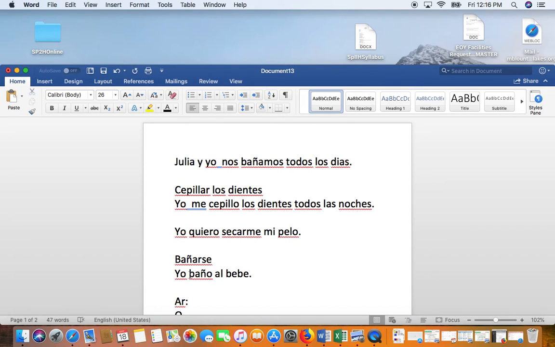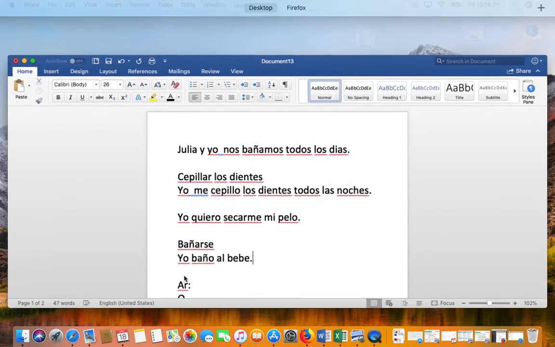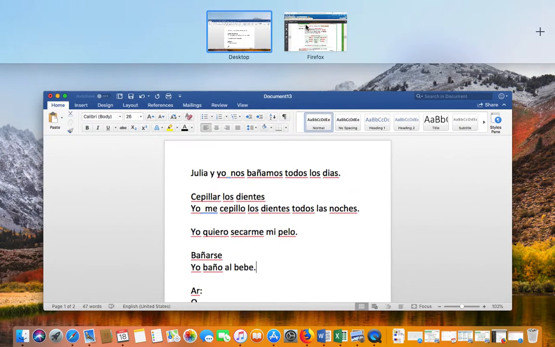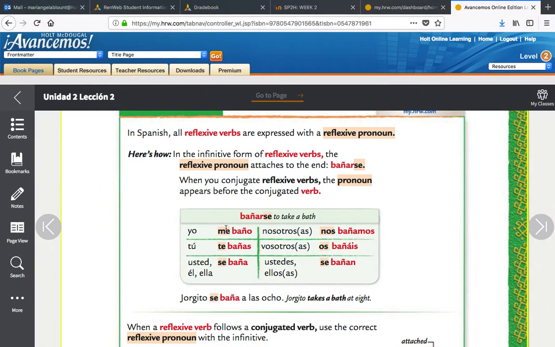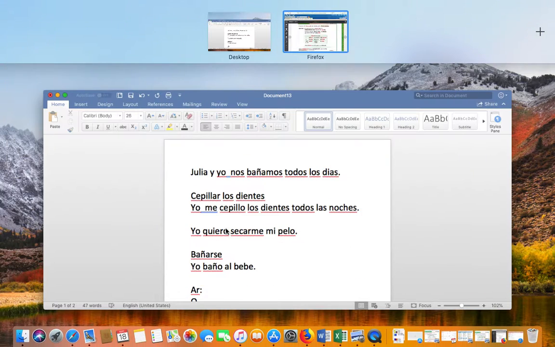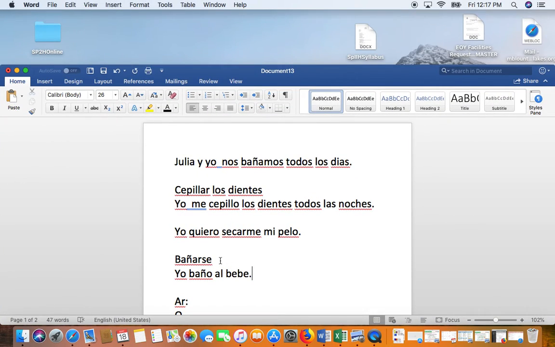Or you will say, well, I'm the one who's doing the action, and then according to my chart, I'm supposed to use me. No, you don't have to. Why? Because you are giving a shower to the baby, not to yourself, okay? So that's why this sentence is right this way. You do not use the pronoun because you're doing it to the baby, not to yourself.